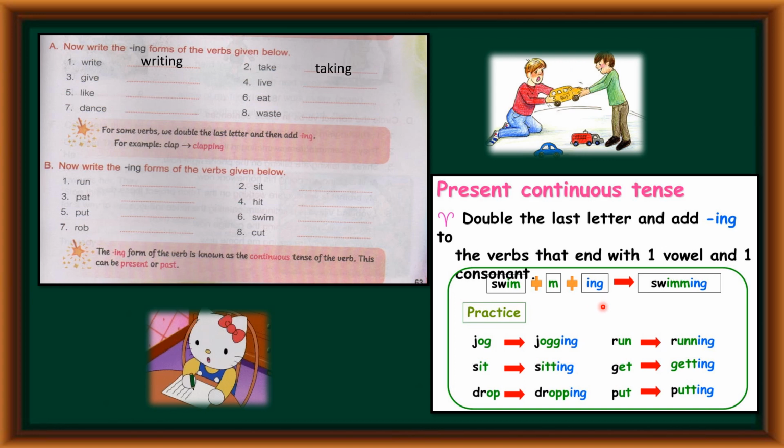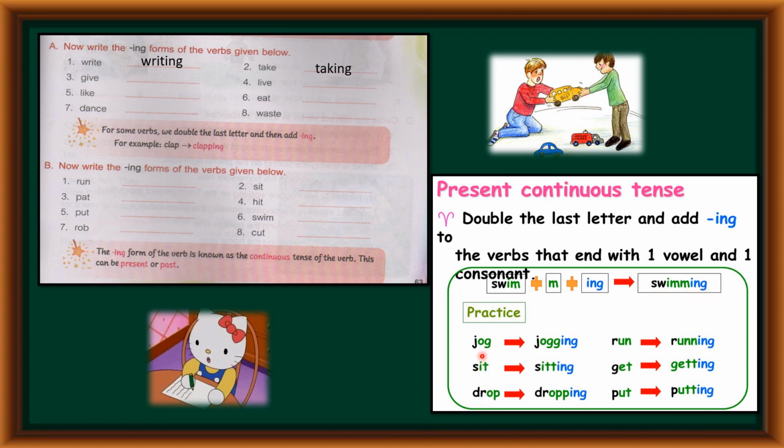Yes? What are vowels and consonants? So children, what you have to see in the word, if you find words like this, for example, swim. Here at the end of the word, one letter is a vowel. I is the vowel. Yes, A, E, I, O, U, they are vowels. They are vowel sounds. So if you find such a word, you have to double the last letter and then add ing with such verbs. So here swim becomes swimming.